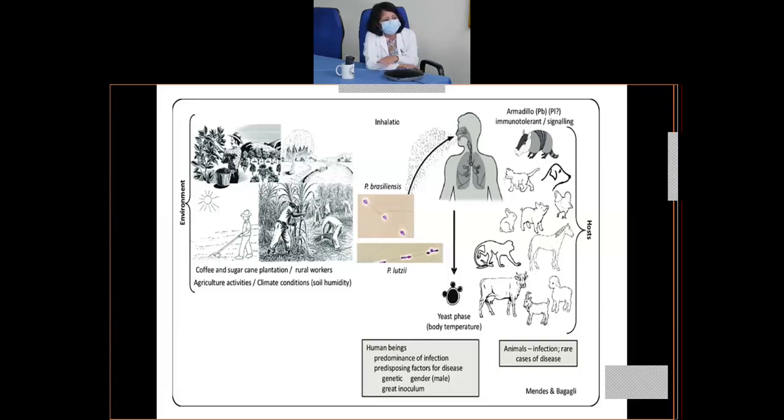So in human beings, there's a predominance of infection, and predisposing factors. For example, it's more common in males. The infection will depend upon the inoculum, how much of the arthroconidia is being inhaled. So the infection will depend upon that. It will depend upon individual to individual.